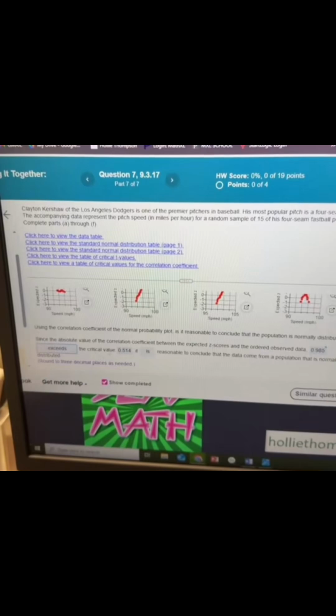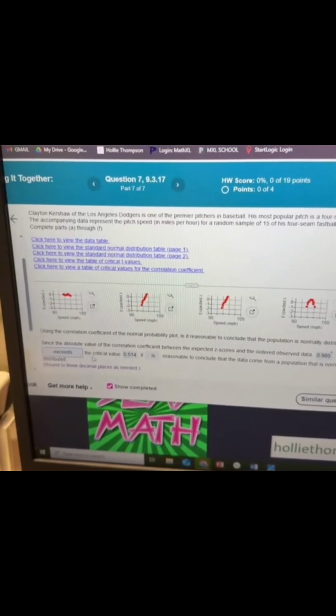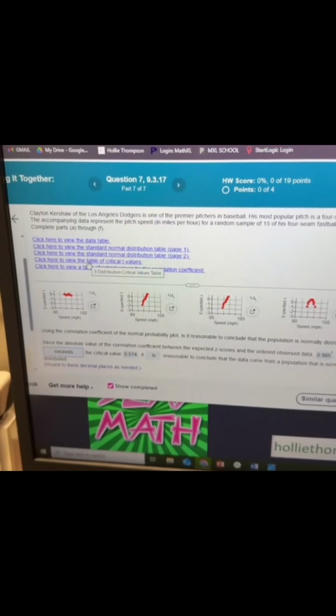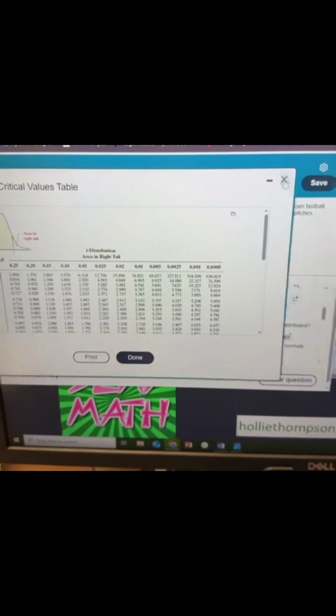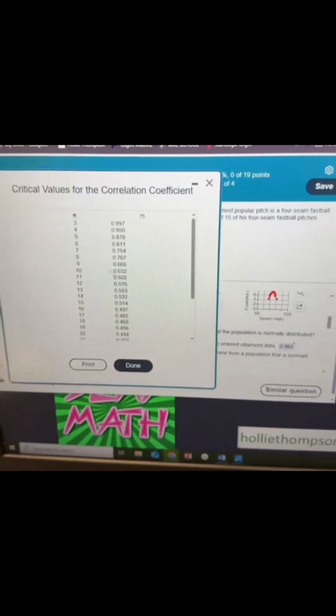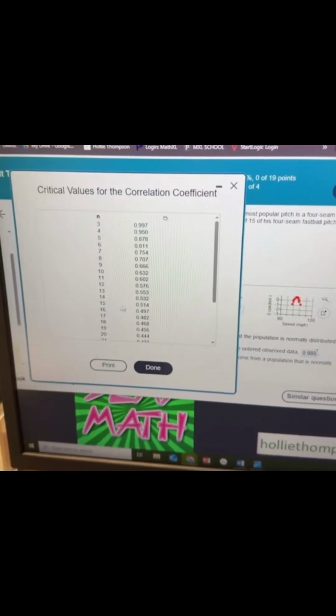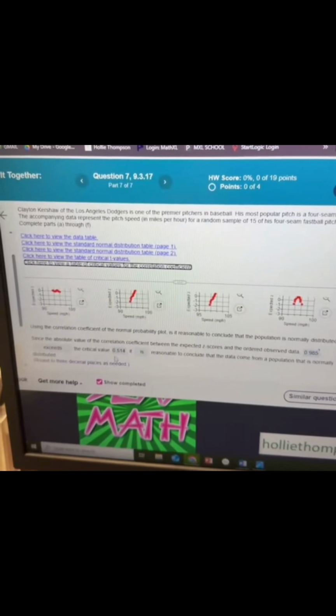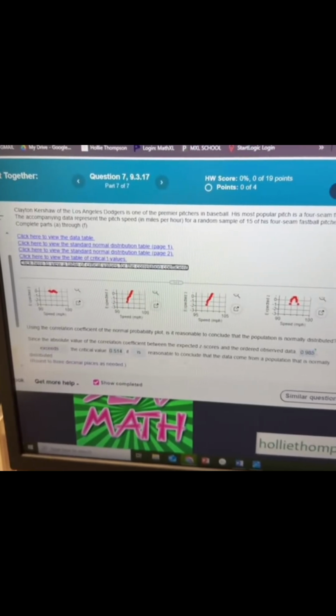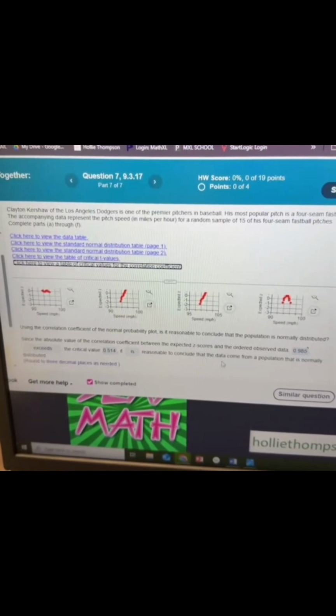It exceeds the critical value, and we get the critical value from the critical value table with 15 items. Critical values, we look for 15, and it's 0.514. So it exceeds the critical value of 0.514 and it is reasonable to conclude that the data came from a population that is normally distributed.